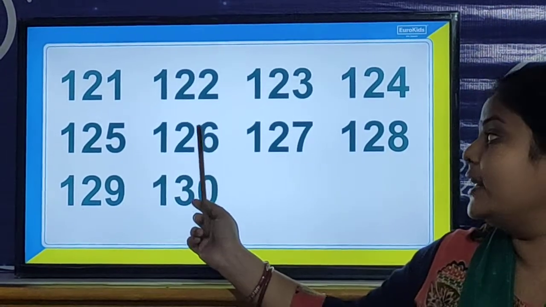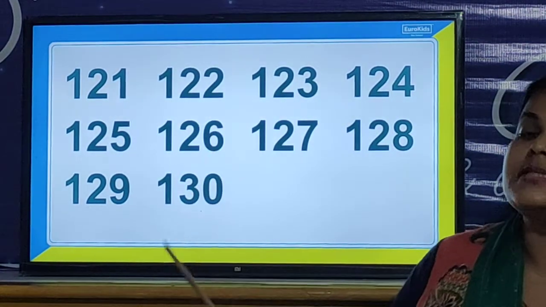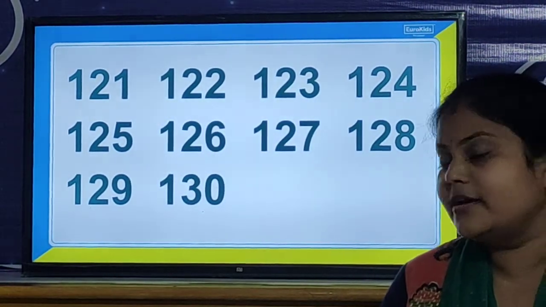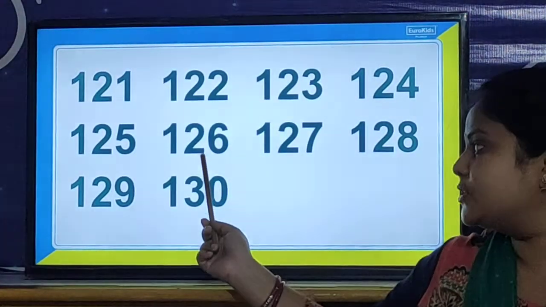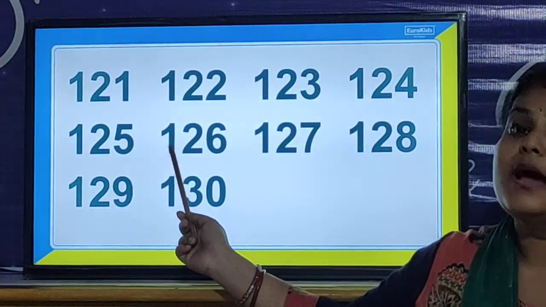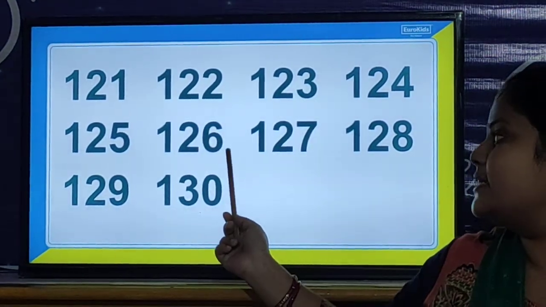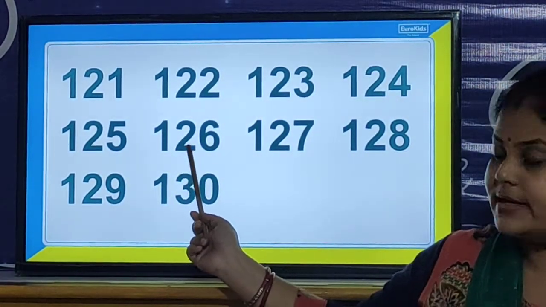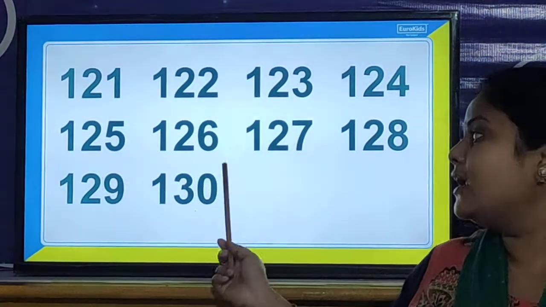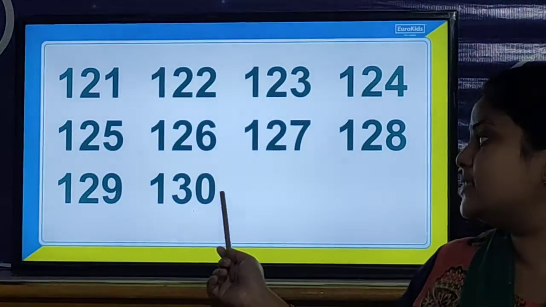And now we will look at our next number, and our next number we will take 126. So children, in number 126, how many ones, how many tens and how many hundreds are there? There are 6 ones, 2 tens and 100. So 100, 2 tens and 6 ones is number 126. And our next number is 130.